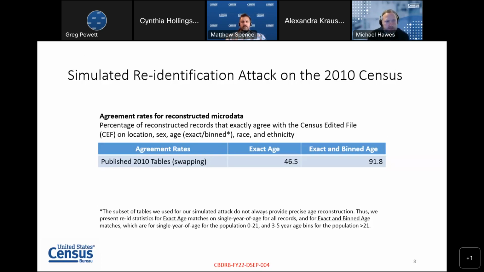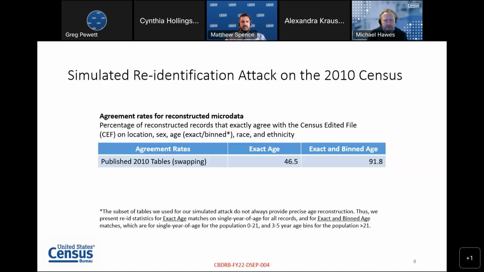On this slide, you can see the agreement rates for the reconstructed microdata, essentially the percentage of those reconstructed individual level records that agreed exactly with records in the confidential census edited file, or CEF. Essentially, records that agreed on the individual's location to the block, their sex, their age, their race, or their ethnicity. So about 46% of all of those agreed on exact age, so exact single year of age.